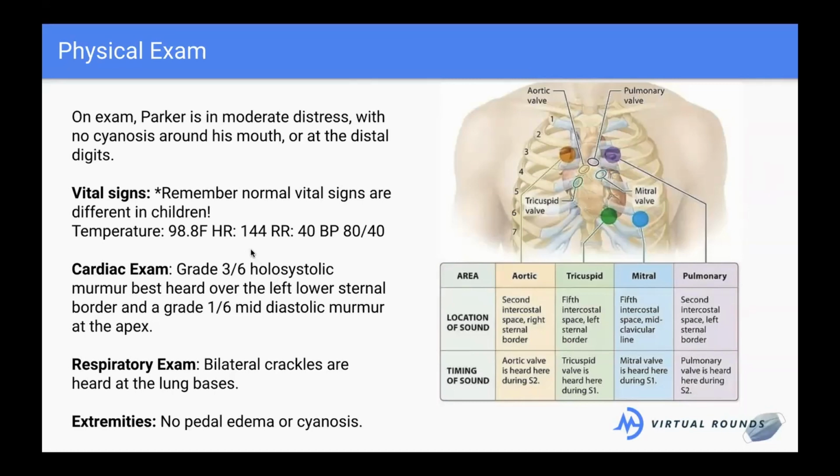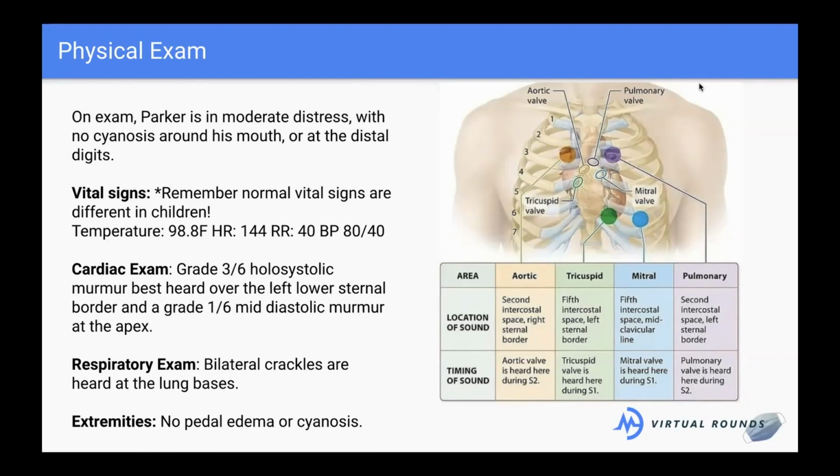So basically we're hearing abnormal flow as the heart squeezes. Holosystolic means through the entire squeezing process, we hear a murmur. And holodiastolic means that as the heart is relaxing, we're also hearing a murmur. So basically we're hearing turbulent flow during squeezing and relaxing of the heart. I hope that makes sense broadly.